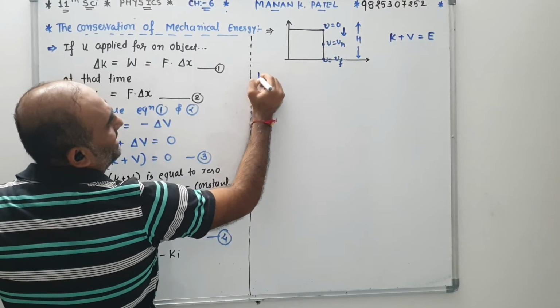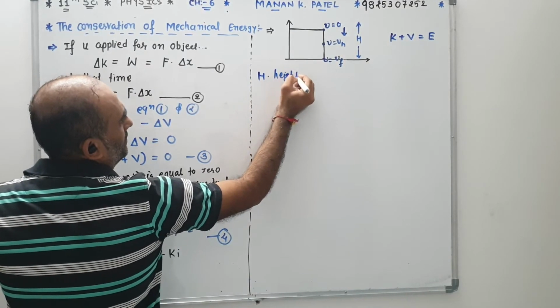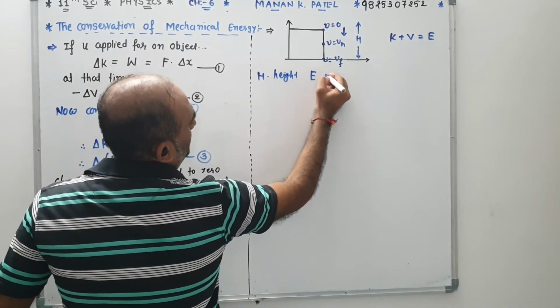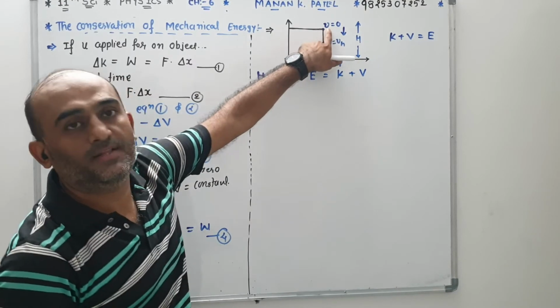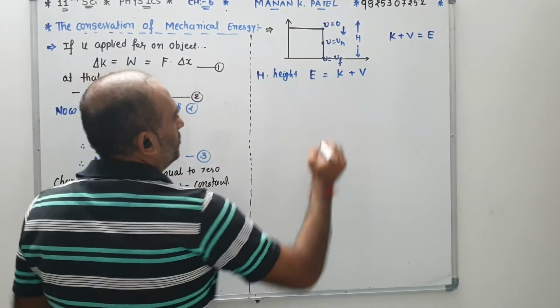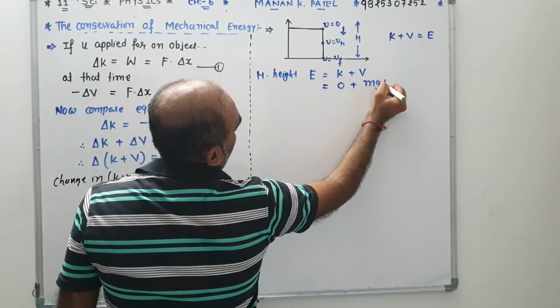First of all, at capital H height, total energy is equal to kinetic plus potential. But you know that in free fall, the initial velocity is 0. So kinetic energy is 0 and potential is mgH.